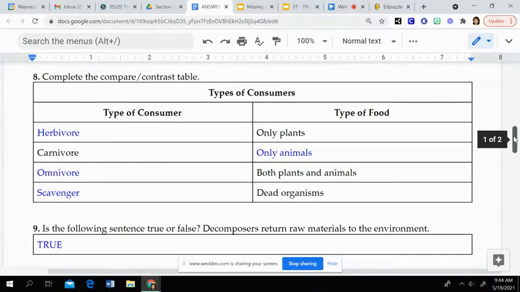Then there are different types of consumers, or organisms that eat other things to obtain energy. You have an herbivore, which only eats plants. You have a carnivore, which eats only animals or only meat. Then you have an omnivore, which eats both plants and animals, and humans are actually considered omnivores. And then you have scavengers, which eat dead organisms.